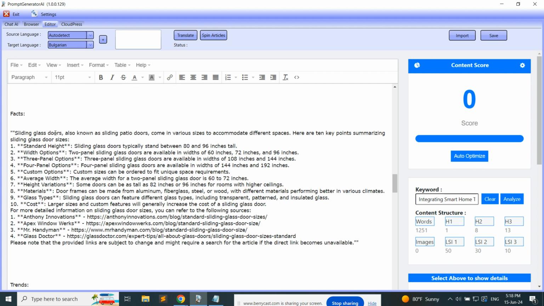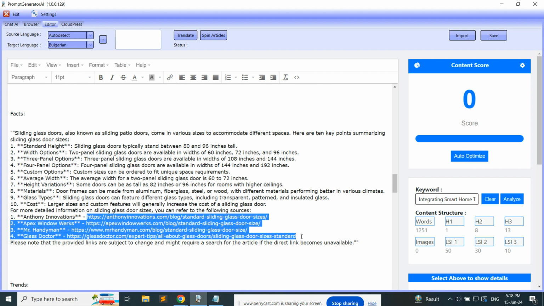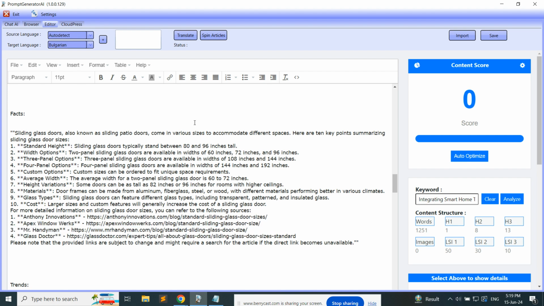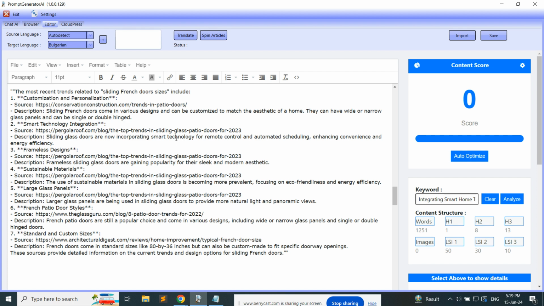So the next thing I did, I was using Perplexity to extract all the facts related to my keyword. So sliding doors, sliding doors. And I was asking Perplexity, where are the links? Yeah, so 1, 2, 3, 4. Okay, probably it was pulling all those 10 facts only from these 4 links. So these are the URLs where it pulled the info. So you have URLs as well, so one step less for you to research.